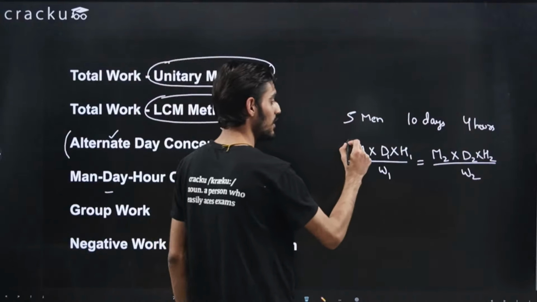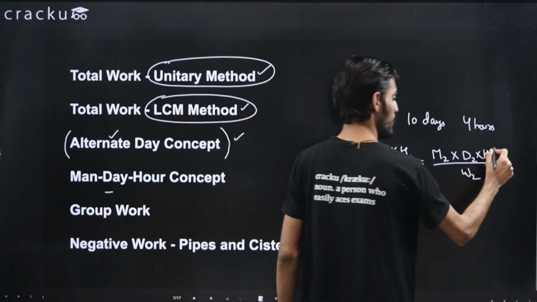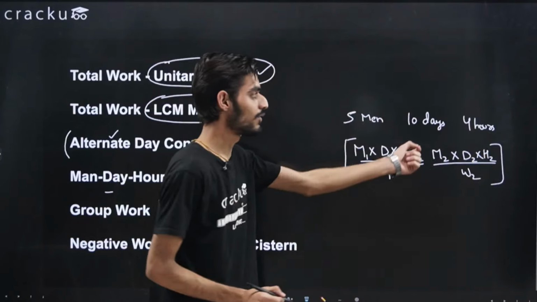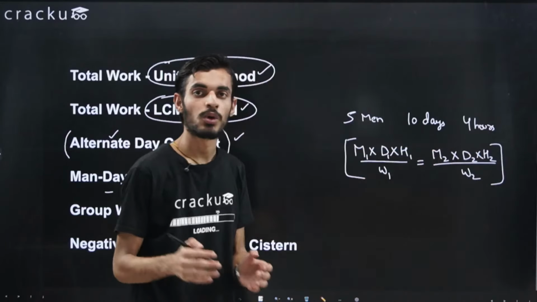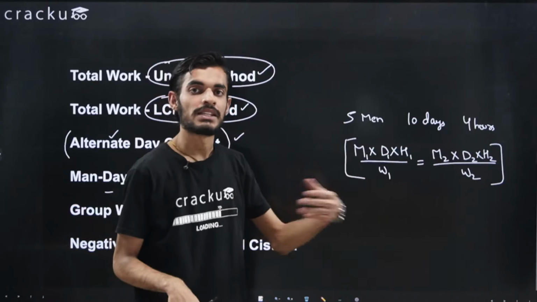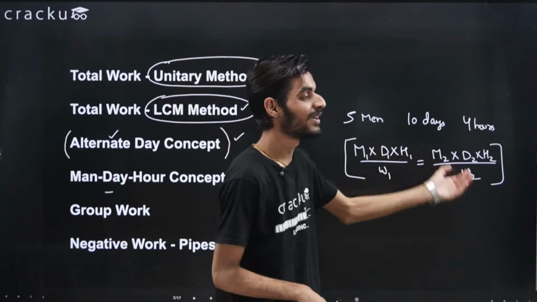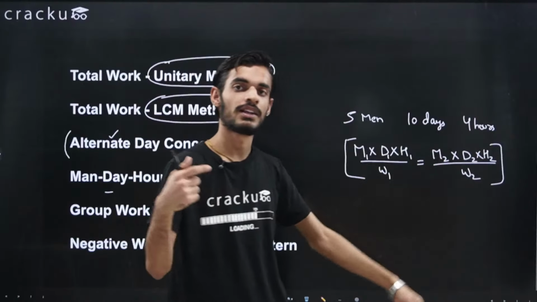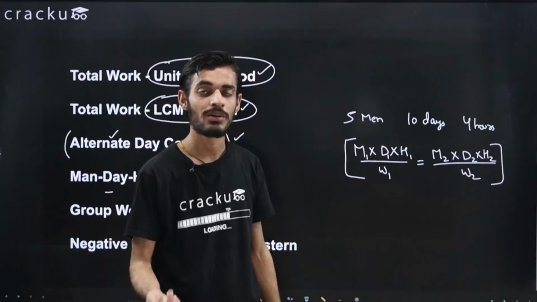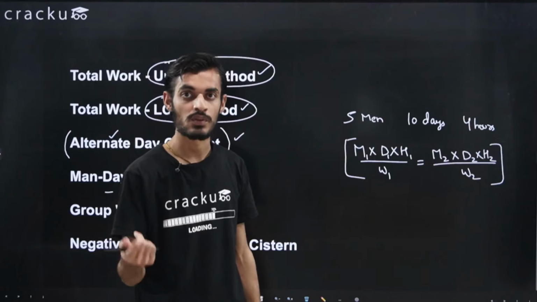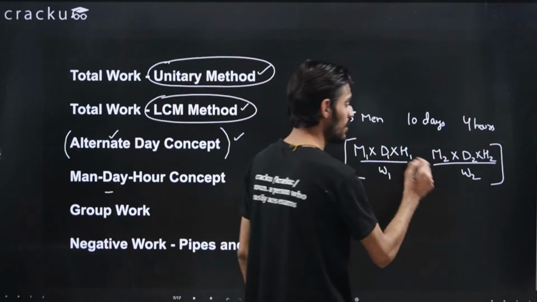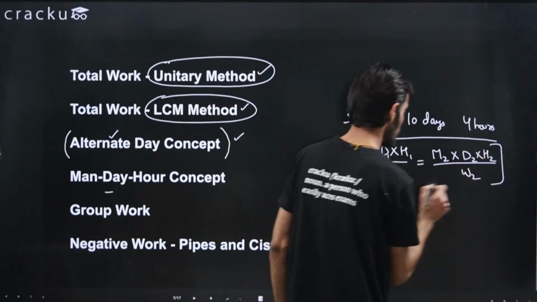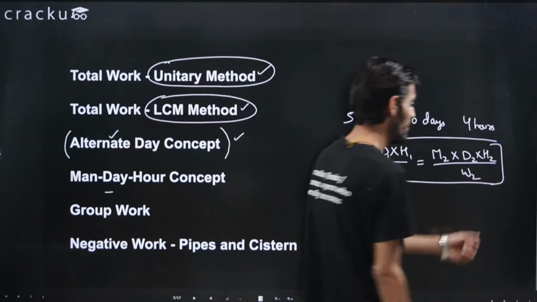So likewise, if two conditions are given to you, that some men are working for this many days and for these hours, so they are able to complete, let's say, 100% of the work. In the second condition, we are given that the number of men are this, the number of days are this, and also it is given that, let's say, they are able to complete only 80% of the job, then in the second condition find the number of hours for which they were working. So using this formula, you can just plug in the values whatever is given to you and you will be able to find the number of hours.